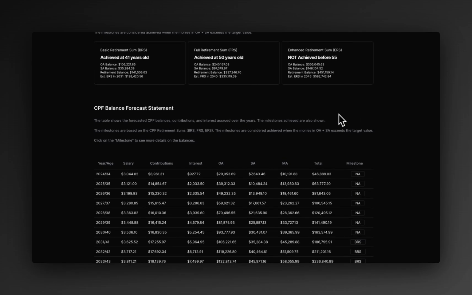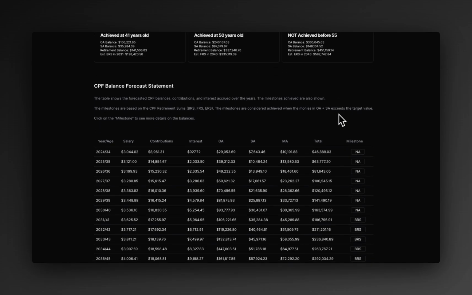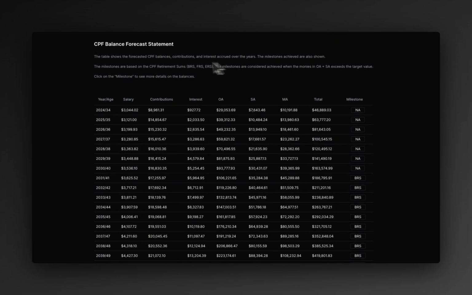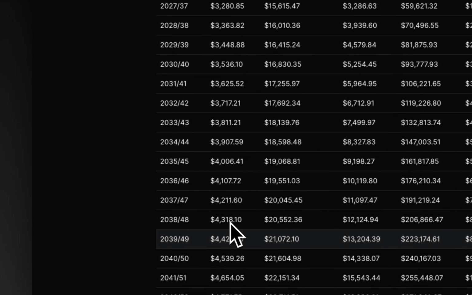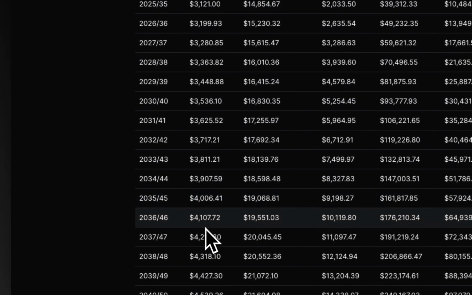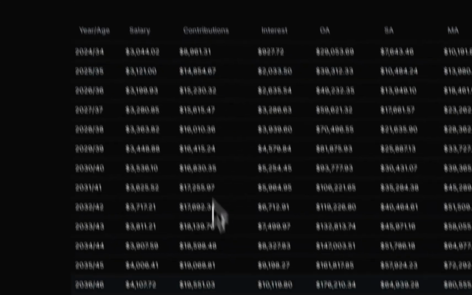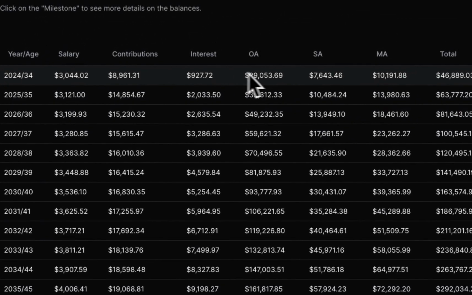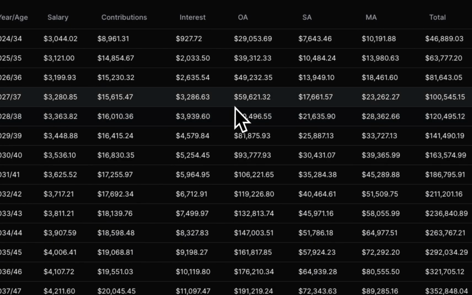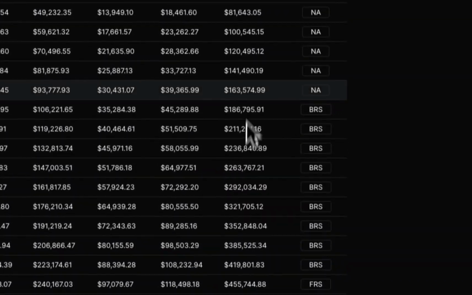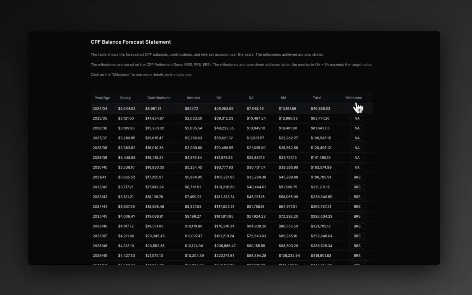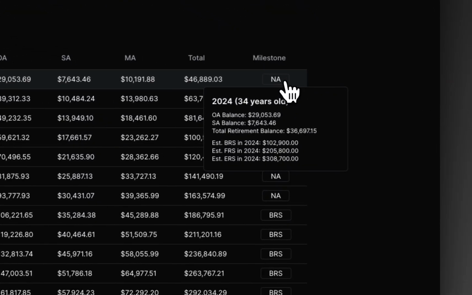So if you want more details like the year-on-year statement, this is where you can see how it goes. First thing you'll note, the salary has an increment over here, where we try to simulate a salary increment. You can knock it down to 0 later on, and you can see the contributions that you have year on year, as well as the interest that you can earn on top of the balances, and then the individual account balances and the total. Now what is interesting here is the last column, which is a milestone. That's where you can track how you are tracking the different milestones.